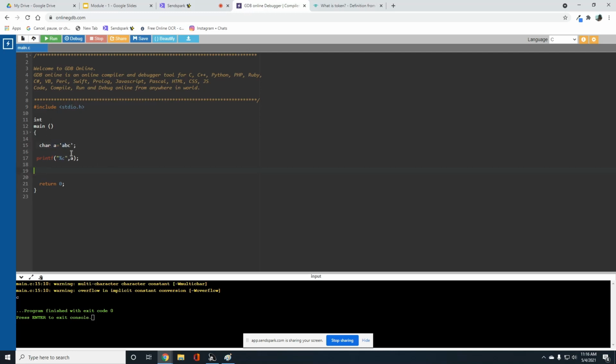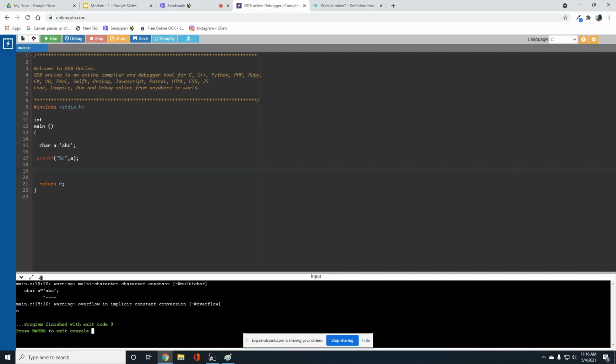I am able to read only c. Let me run it again. Because char a is not able to hold the a, b, c values, because the character data type will have only 1 byte of memory, only 1 byte.